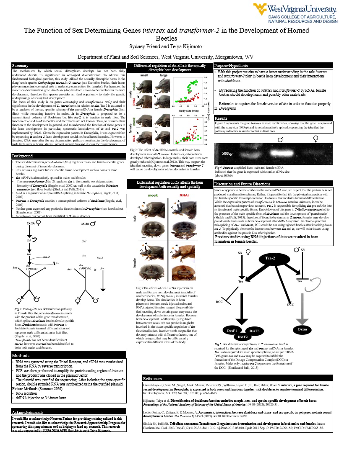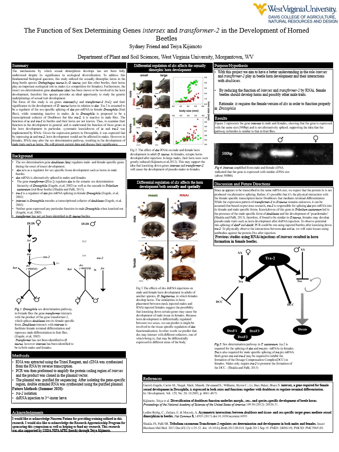To address this fundamental biological question, this study utilized the sexually dimorphic horns in the dung beetle species Onthophagus taurus. In O. taurus, just like other beetles, their horns play an important ecological role in males, i.e., competition for females. Furthermore, the insect sex determination gene doublesex has been shown to be involved in the horn development. Therefore, this species provides an ideal opportunity to study the genetic underpinnings of sexual trait development.